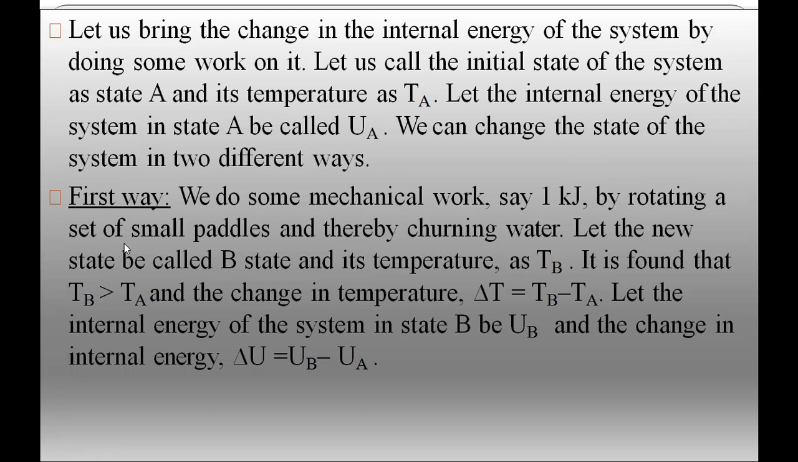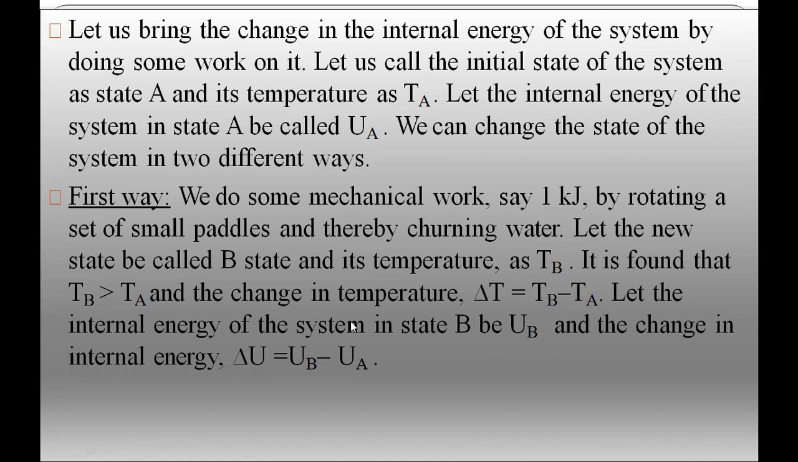So it is found that TB is greater than TA, because when we are doing work on any system, there will be a change in temperature. That is why the final temperature is not always higher; if we talk about cooling down, the initial temperature is high and the final is less. But when we are doing work on the system in an experiment, TB will be greater than TA, and the change in temperature, delta T, is equal to TB minus TA, T final minus T initial.